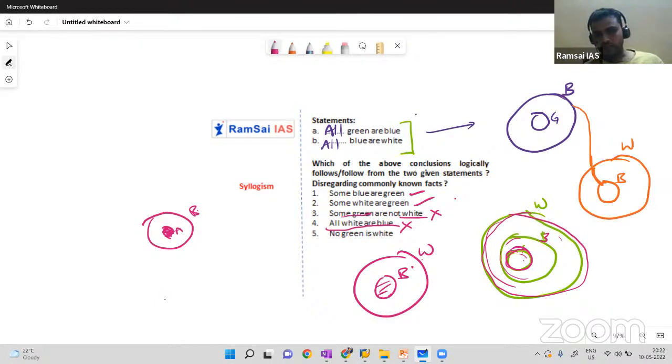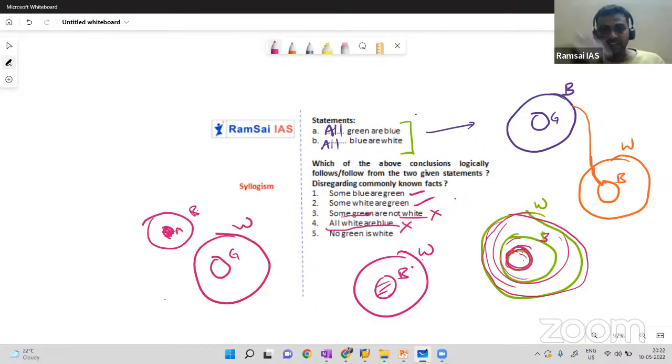And what is the fifth conclusion? No green is a white. No green is a white. Green is completely inside of white. Can you see? This is green and this is white. I am saying all tigers are animals, all greens are whites. Then how can you say no green is a white? This is wrong. Can you relate the third and fifth? Some greens are not whites. I am refusing it. Then how can I say no green is a white? Definitely wrong. So from this I can say only 1 and 2 are following statements.